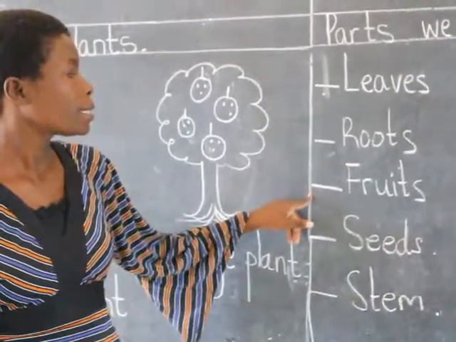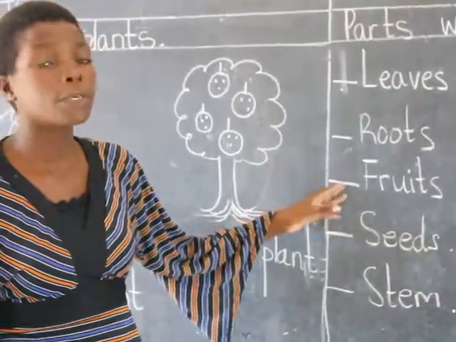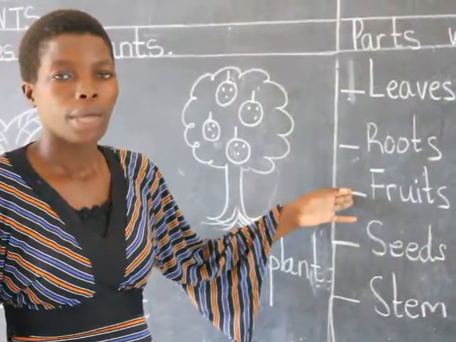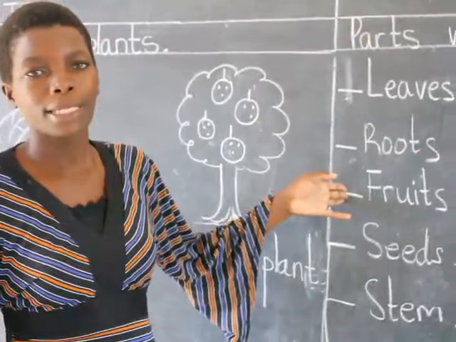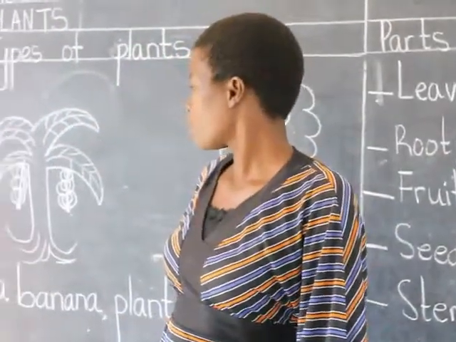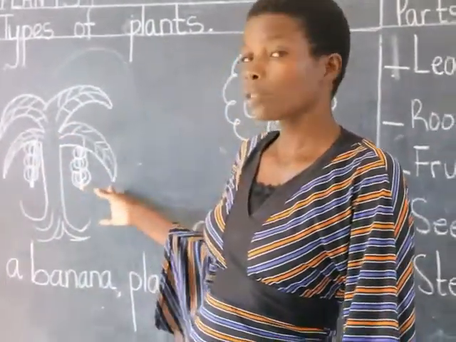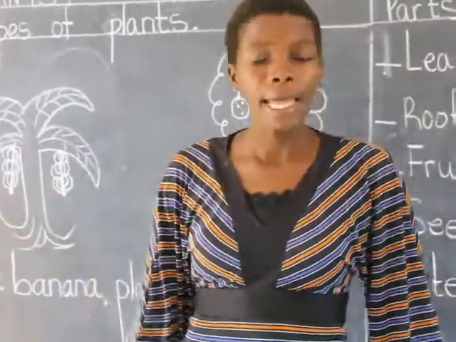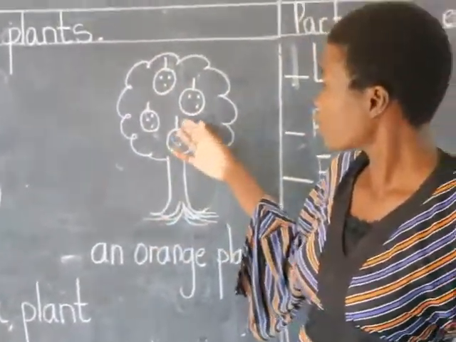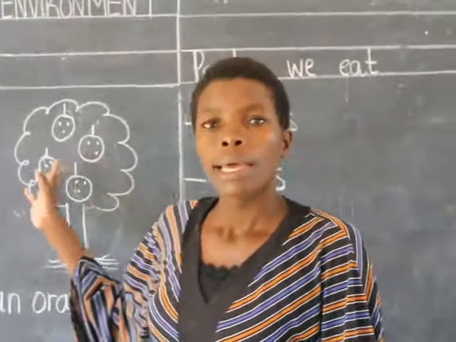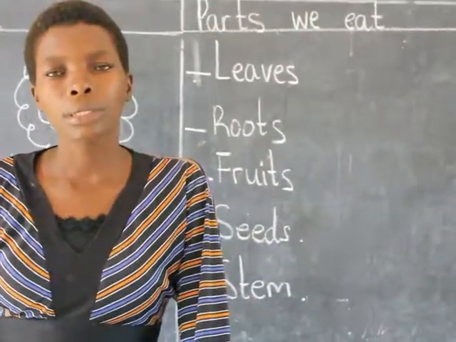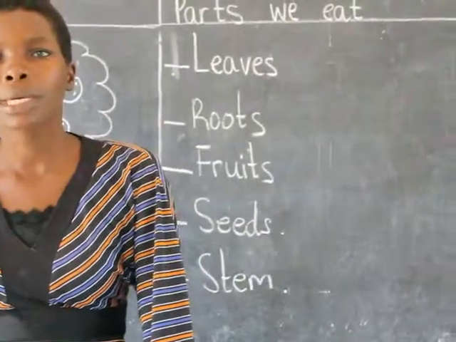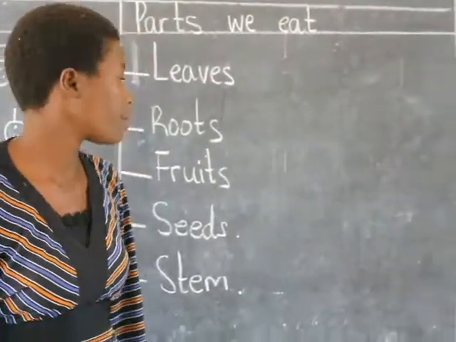Okay, another example that we eat is the fruits. We want to see the plants that we eat their fruits. There are so many plants. Mentioning a few, three or four. I have a banana plant. We eat the fruits. I have an orange plant. We eat the fruits. A mango plant. We eat the fruits. Pineapple plant. We eat the fruits. Guava plants. We eat the fruits. And grapes, and so many of them.